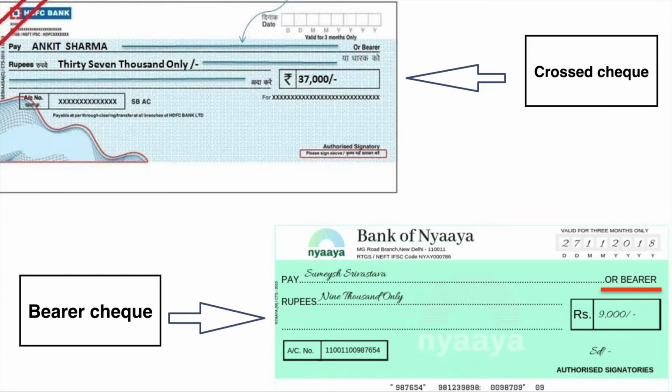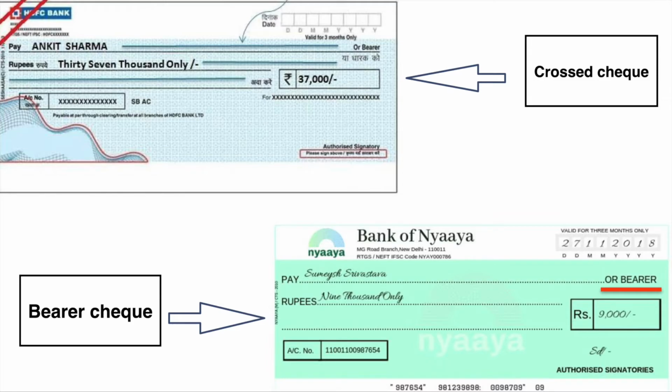In case those lines are there, cash will not be paid immediately, but the entire 37,000 rupees will go to his account. And Ankit can use this amount from his account. He can withdraw it, he can transfer it, he can use ATM facilities, etc. Clear? That's the concept of a crossed check.